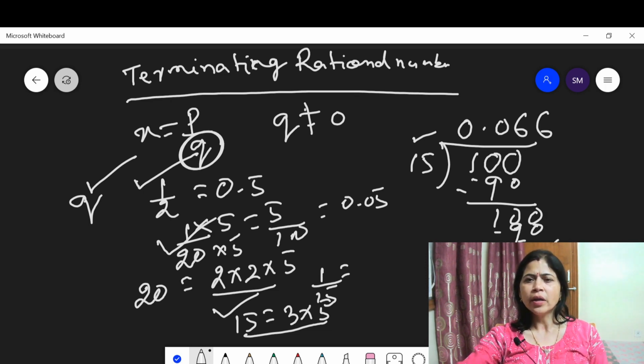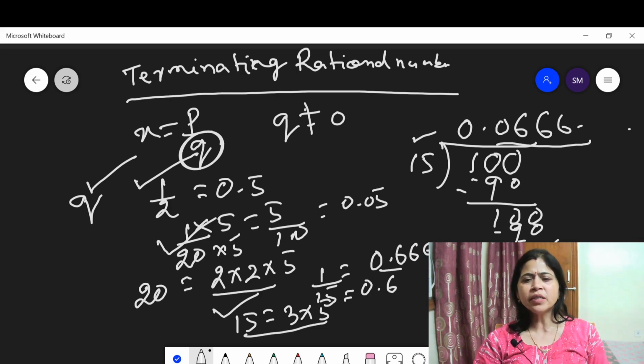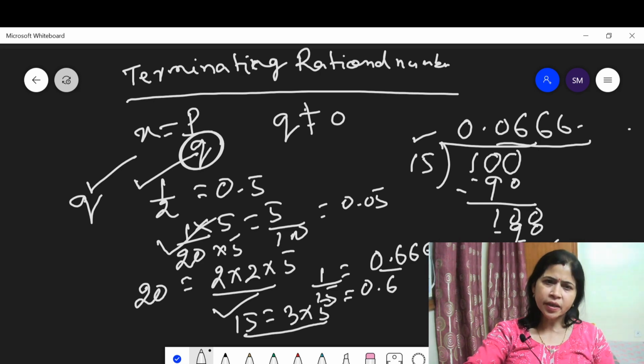In this way, this is a repeating non-terminating rational number, meaning 1 upon 15 is written as 0.666. Otherwise, you can write it as 0.6 bar. It means 6 is repeated infinitely. This is called a non-terminating rational number.